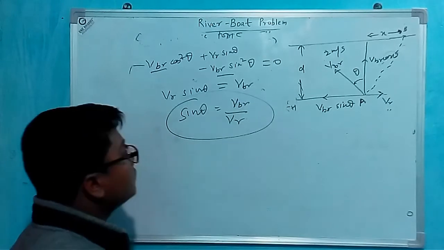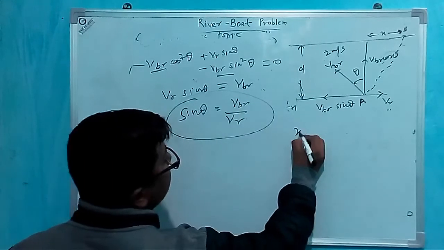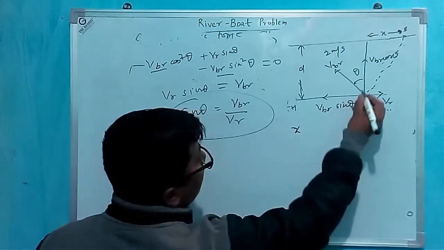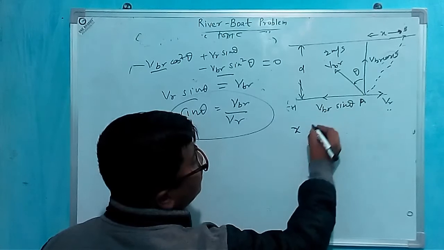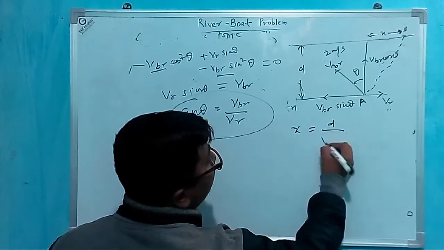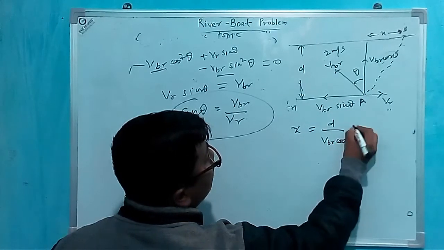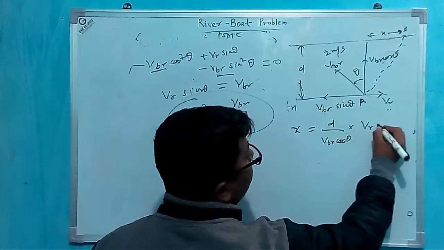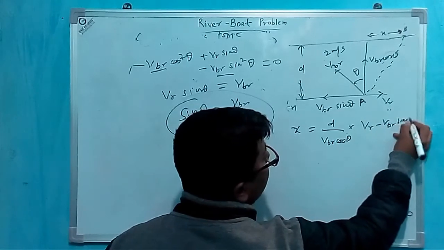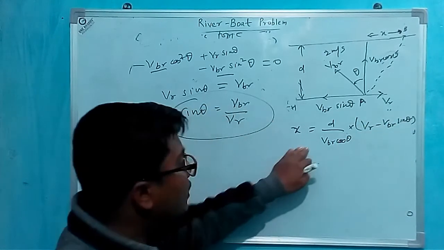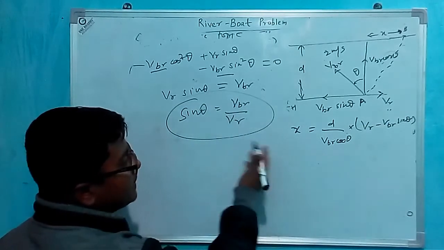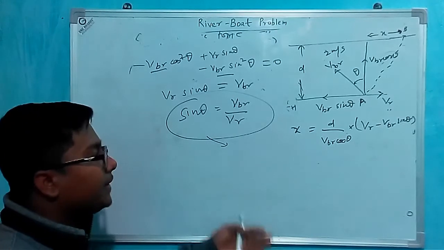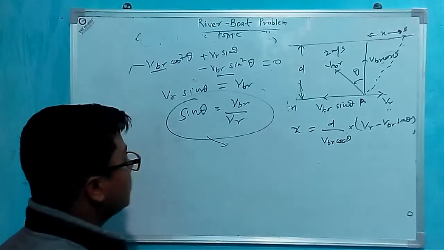what is the value of x? x was d by v_br cos theta into (v_r minus v_br sin theta). Okay, this was the value of x. We can replace sin theta and cos theta from here, and we can easily find the minimum value of x.